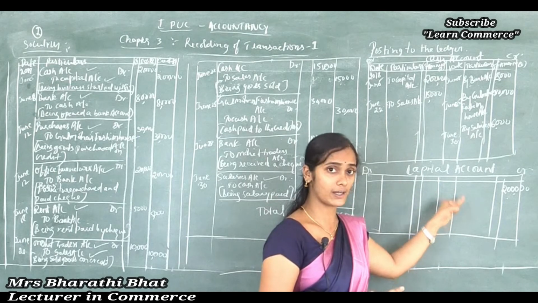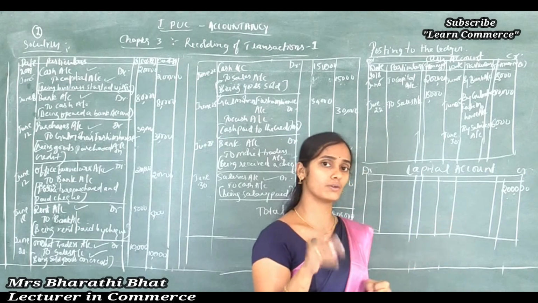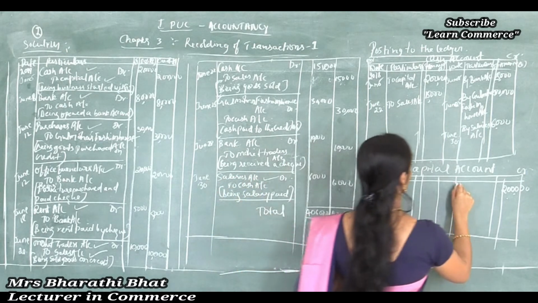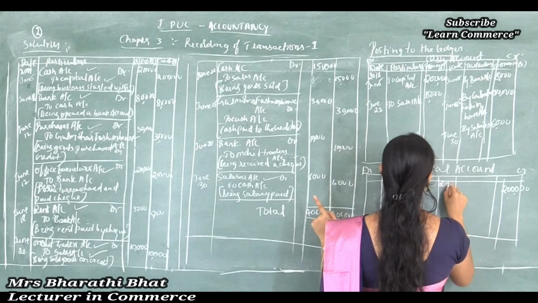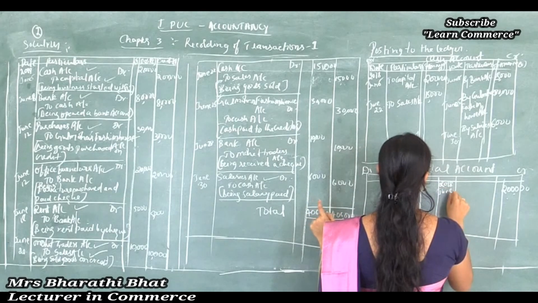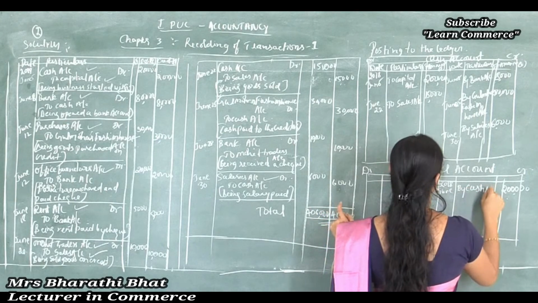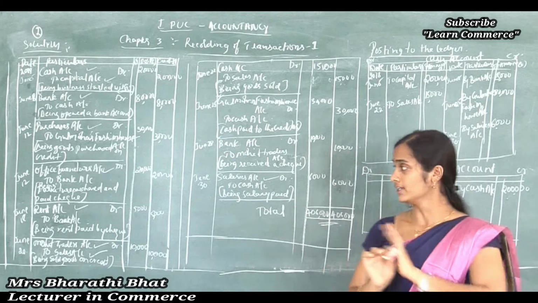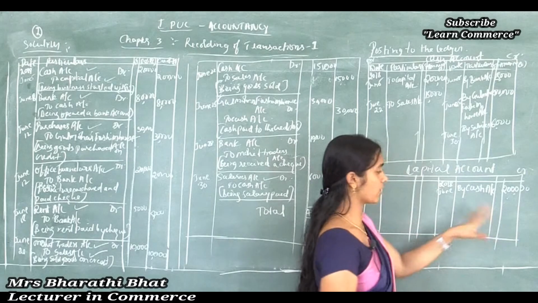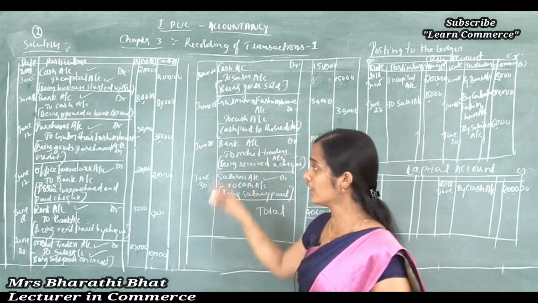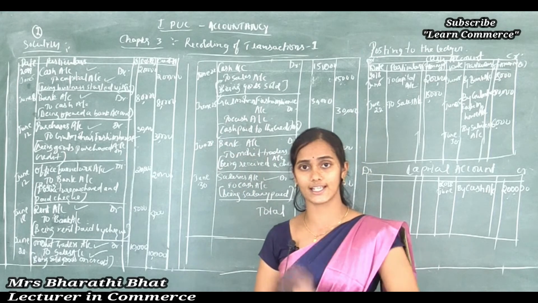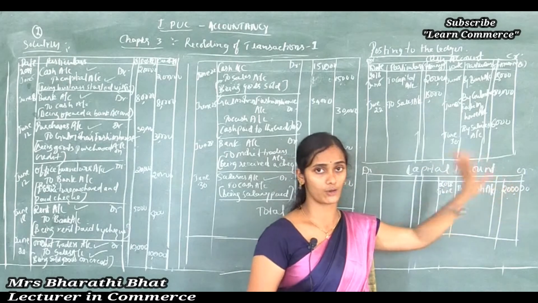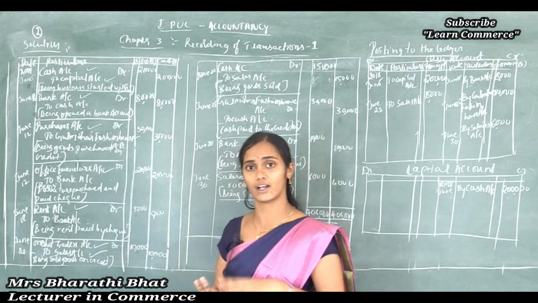You know that the word capital never comes under the capital account. So which account can you write? Capital is affected by the cash account. So mention the date, 2018 June 5, by cash account. Capital account is credited by cash account, and you can close that account because no other transactions are affected to the capital account. Only one transaction, cash to capital. Clear, right? So cash account and capital account are done.